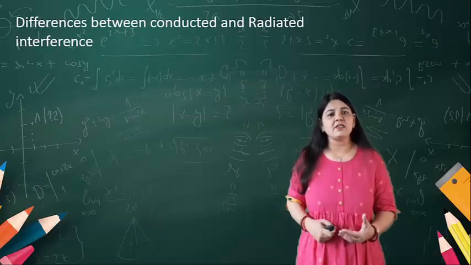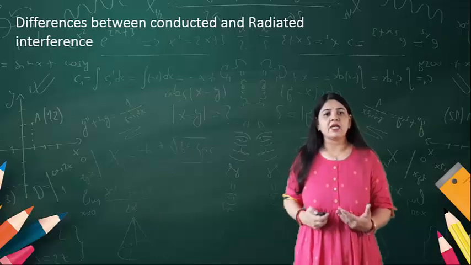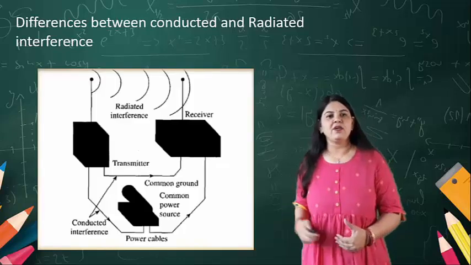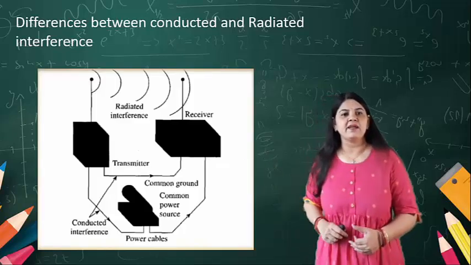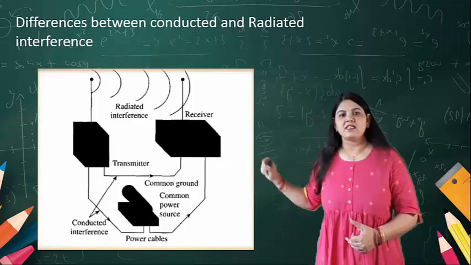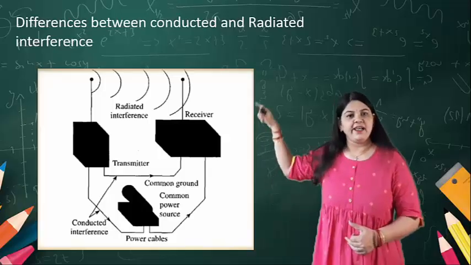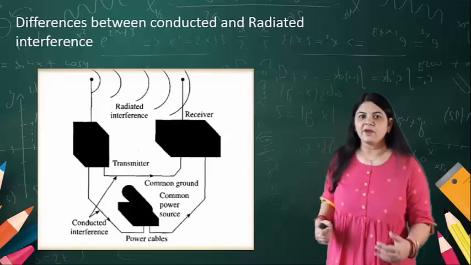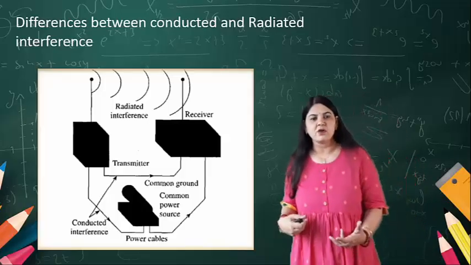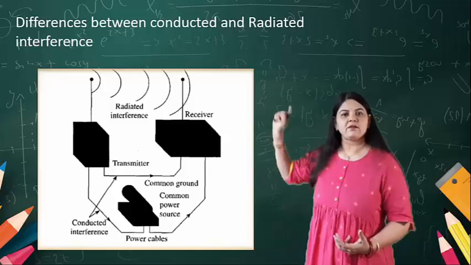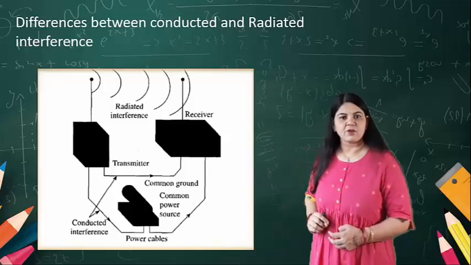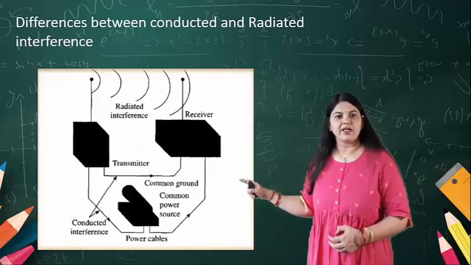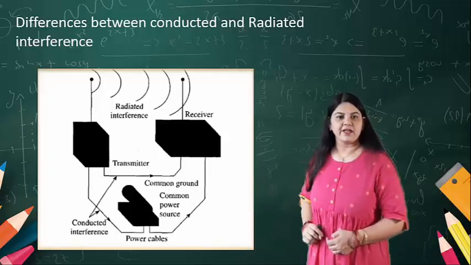Okay, so what is the difference between conducted and radiated interference? In the diagram you can see there is a transmitter and a receiver. Radiated interference means the waves that are radiated from the devices. Now these devices are also connected, and due to that connection we get conducted interference.